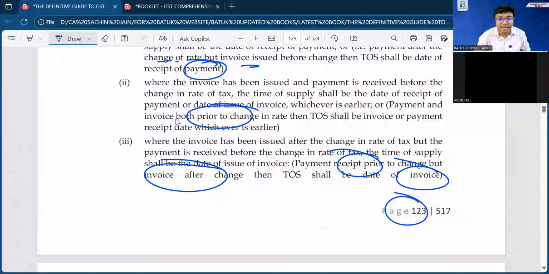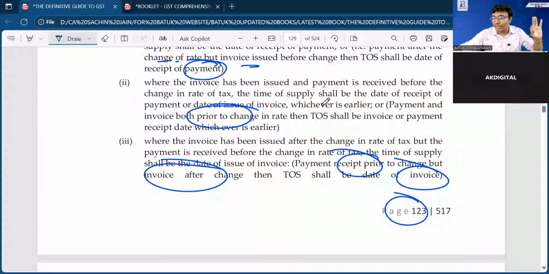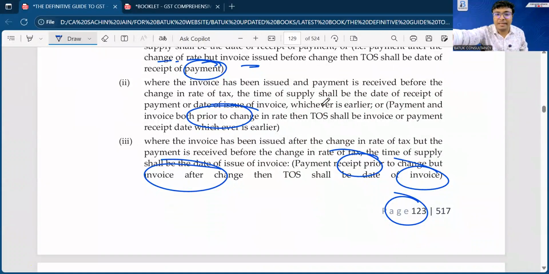Sir, the concept of Section 14 is okay for everyone, and this section is very important from a practical perspective, because in the normal situation you can decide the time of supply based on the invoice or the concept of reverse charge mechanism, but in this situation you have to use certain technical points of the law and accordingly decide the time of supply. And if you have made any incorrect decision or provided any wrong consultancy to your client, there may be chances of a very huge demand in future.